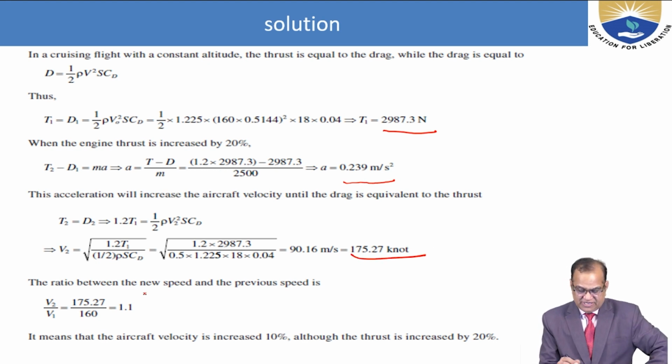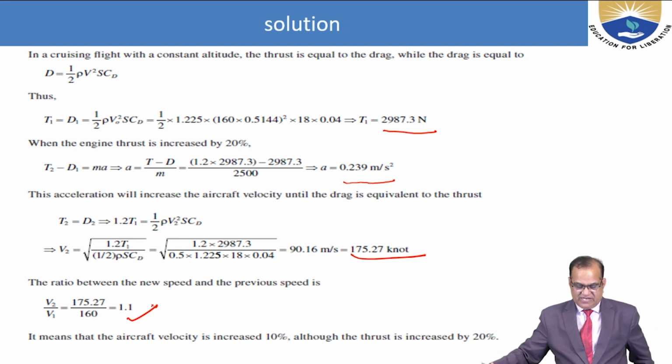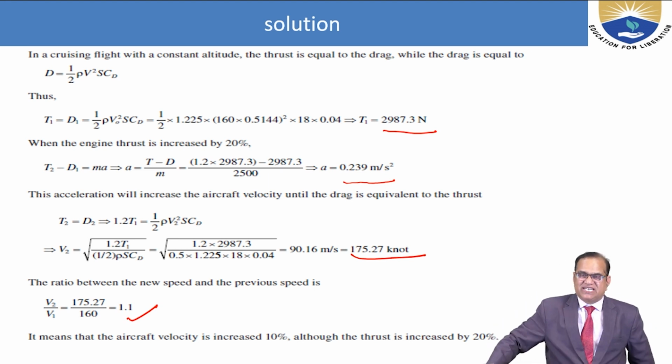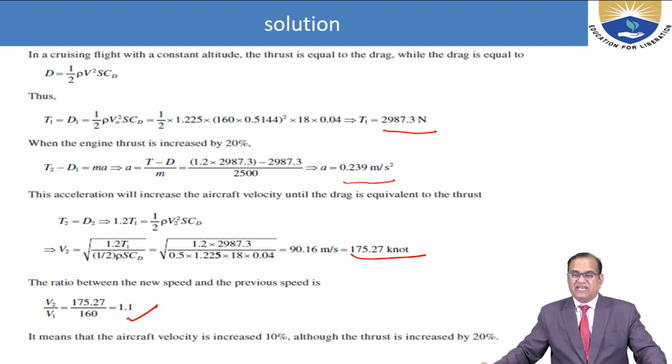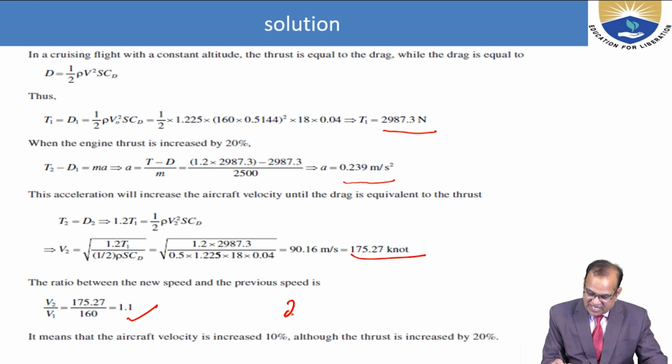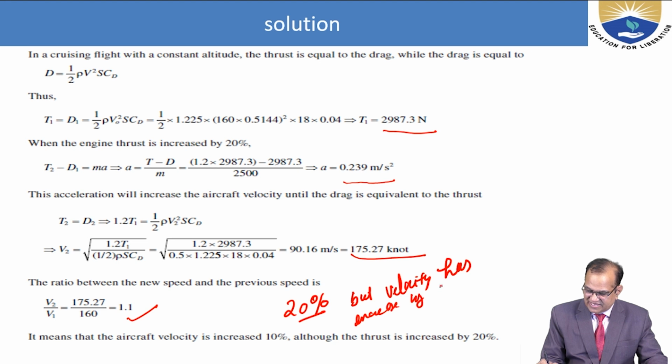The ratio between the new speed and the previous speed is 175.22 divided by 160, which is 1.1. It means the aircraft velocity is increased by 10%, although the thrust is increased by 20%. So we have increased the thrust by 20%, but velocity has increased by 10% only.